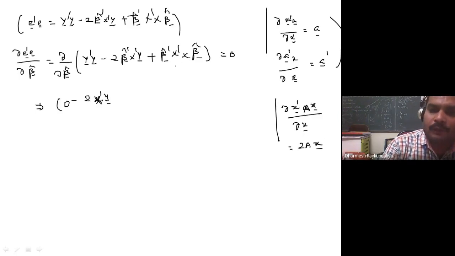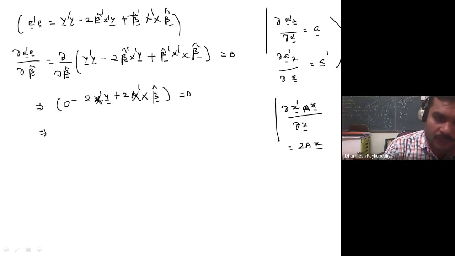So here we will write the same thing. If I say this is a and this is x transpose, this is x, and I take the derivative with respect to x, it is 2 a x. So here I am taking the derivative with respect to beta, so it is twice of, in place of a, x transpose x, this is the beta cap. Okay, and that is equated to 0.